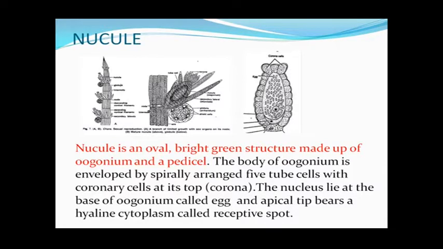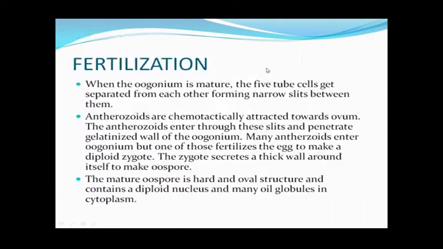The body of the oogonium is enveloped by 5 tube cells, and in this diagram you can see that these are spirally arranged around the body, and so these are called the tube cells. And at the tip of these tube cells, 5 small cells which are cut off from these 5 tube cells, these are called the coronary cells, or collectively the corona.